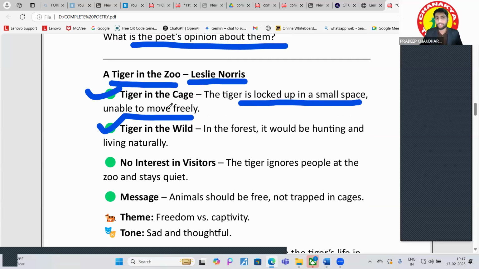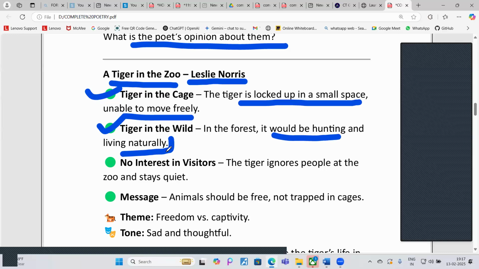So you have seen an animal who is in the cage and an animal who is in the wild, right? Like who is in the forest, in the wild nature, in its own nature. In the forest it would be hunting and living naturally. So what do you think, which is better, the tiger in the cage or the tiger in the wild? Wild. In the wild, right?